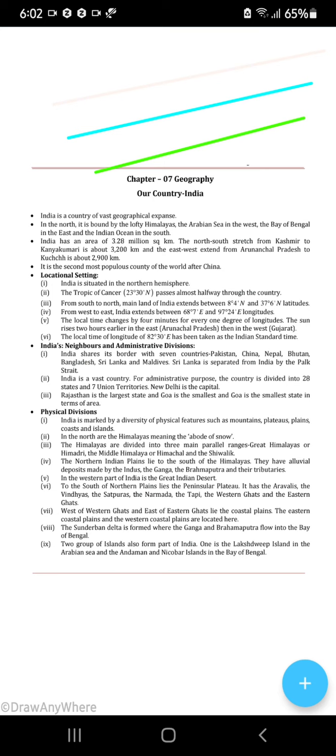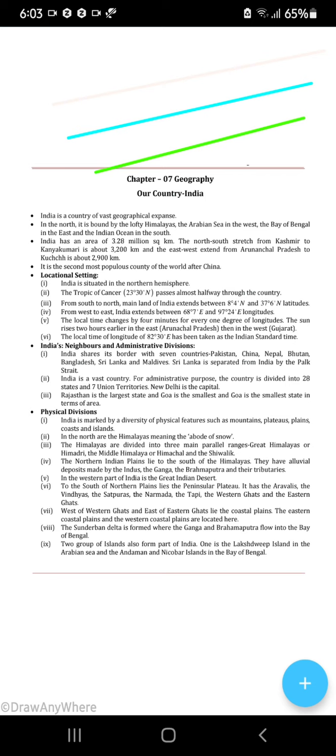The Tapi, the Narmada, which are flowing towards the Arabian Sea. Locate them also. Okay, Western Ghats and Eastern Ghats. Along the western coast is the Western Ghats, and along the eastern coast is the Eastern Ghats. Okay, next one. West to the Western Ghats and east to the Eastern Ghats are the coastal plains. Okay, you will find the coastal plains. The eastern coastal plains and the western coastal plains are located here. Eastern coastal plains, obviously by the name you will find that they are located in the east, and western coastal plains in the west. Okay, next.